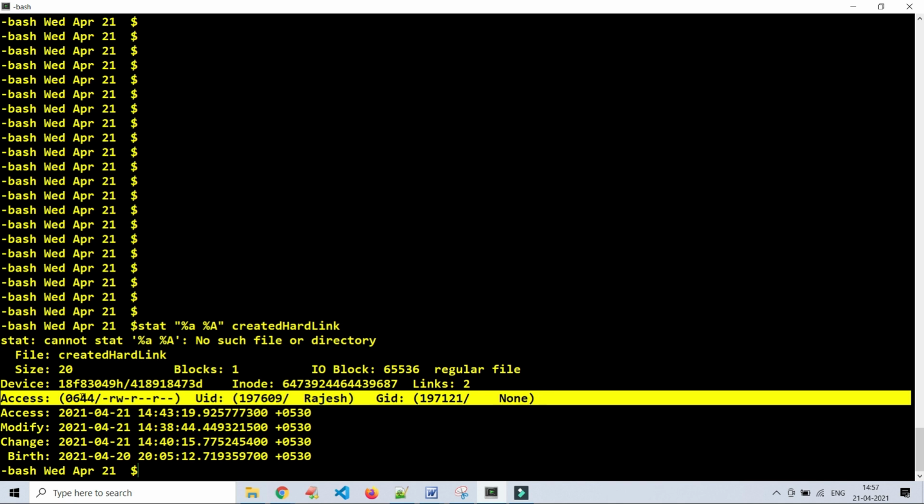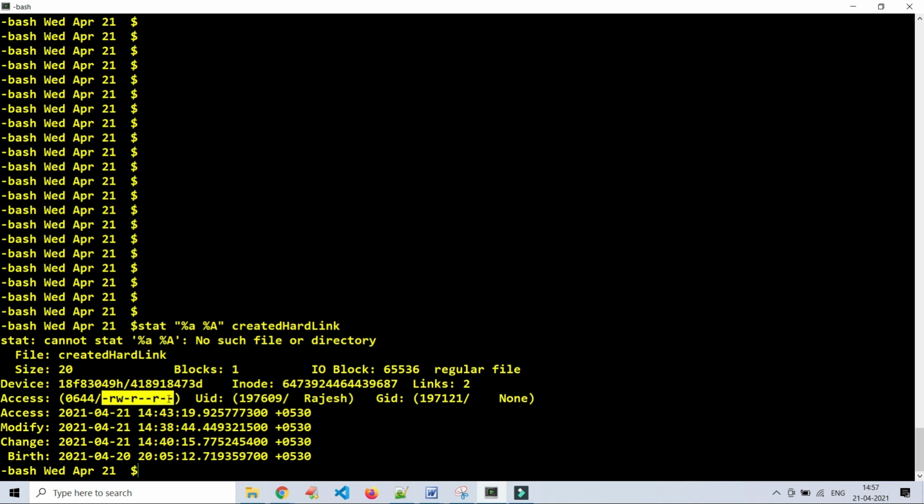So it is showing what we already calculated, right? For that file, this is the file permission. Octal representation is 644. This is what we have calculated, right? Read 4 plus write 2, 6. For groups only read access, so 4. For others only read access, so 4. Total 644. If someone asks you what is the permission of that file, you have to calculate like this and say 644.